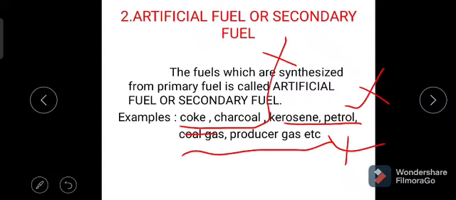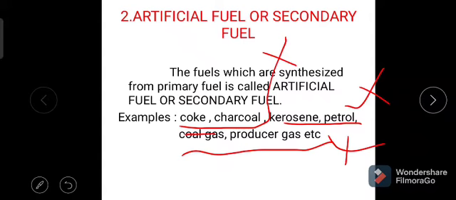The first classification is based on occurrence. The fuels are classified into two types: natural fuels and artificial fuels. Natural fuels are those available from nature. Artificial fuels are those which can be synthesized from the natural fuels.